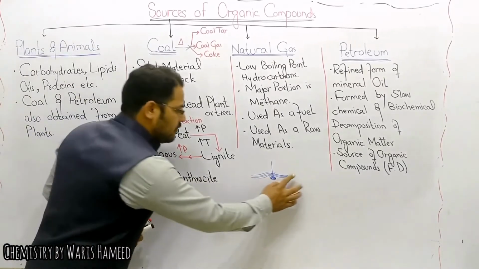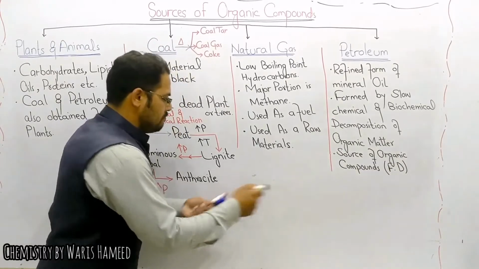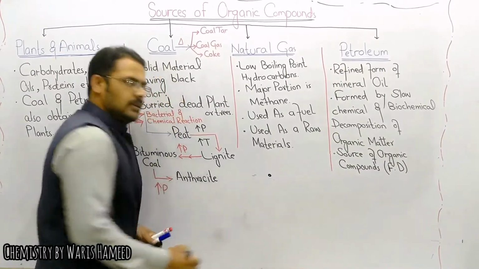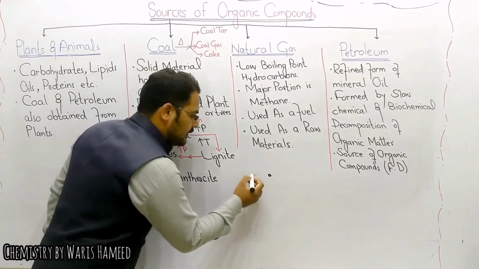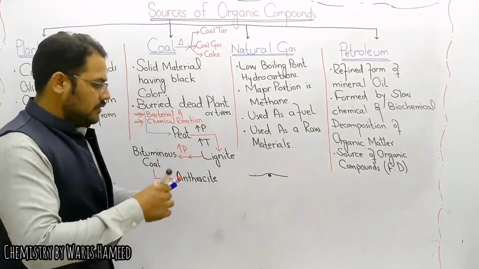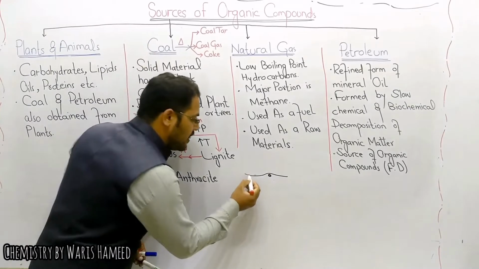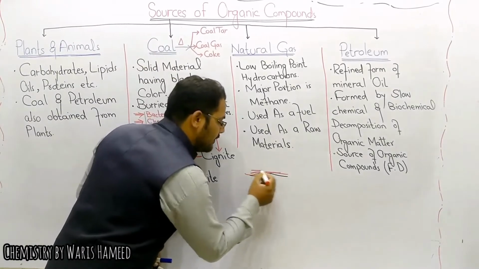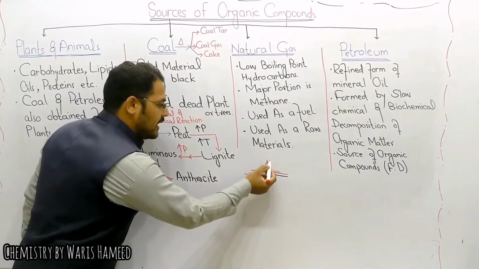Suppose we have a plant on the earth. Due to some activity, it is buried under the earth. The first layer of sand is formed on it due to the blowing of air, and a second layer of sand is also formed on it, and then a third, and with the passage of time this layer becomes thicker and thicker.